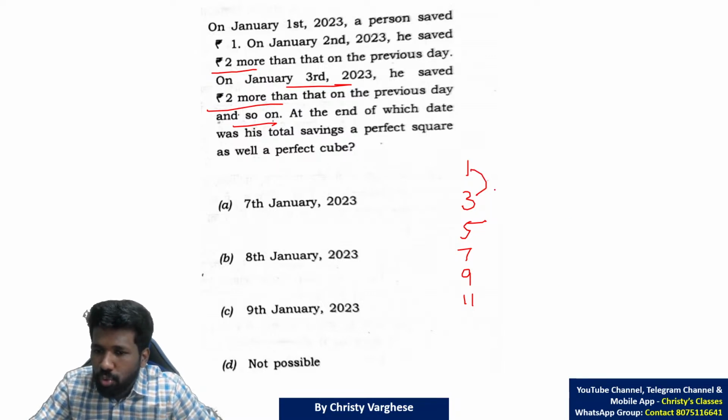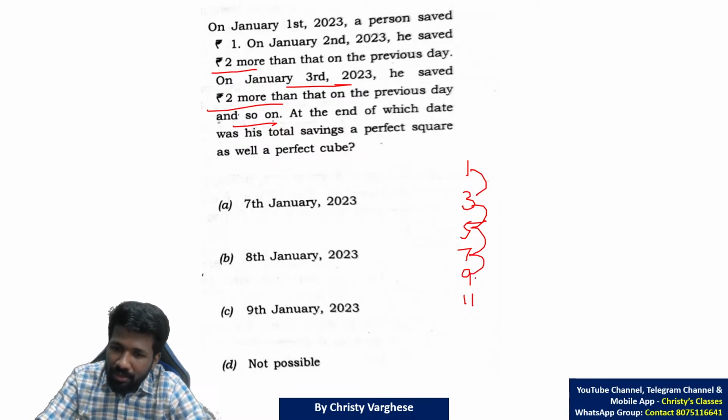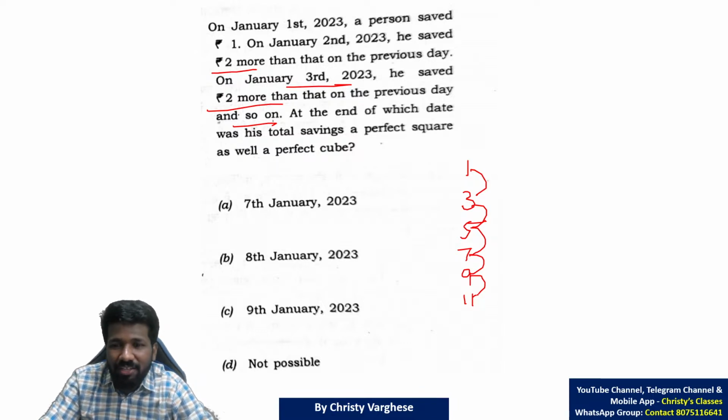1 plus 3 is 2 square. 1 plus 3 plus 5 is 3 square. 1 plus 3 plus 5 plus 7 is 4 square. 1 plus 3 plus 5 plus 7 plus 9 is 5 square. So it is just squares, we understood.